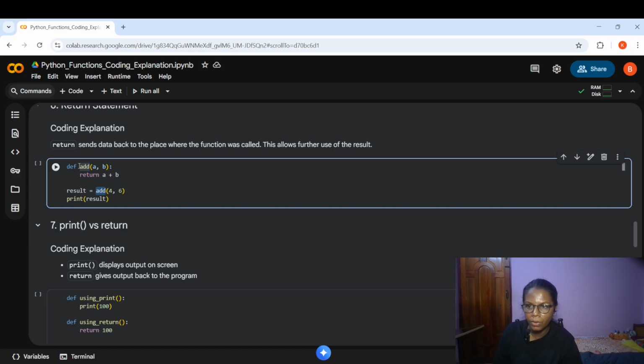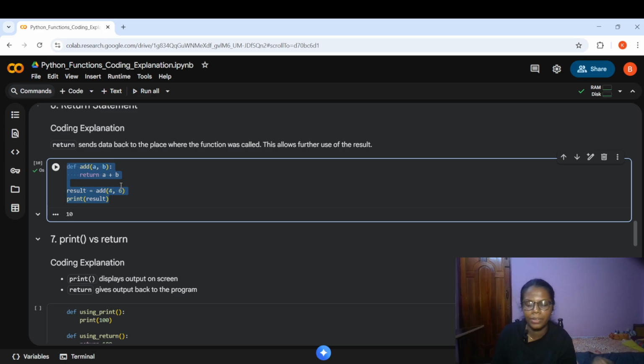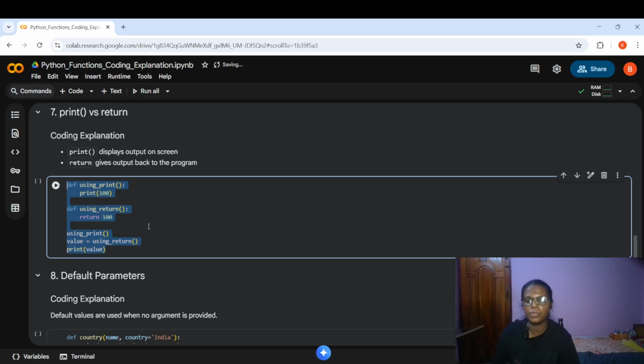So I'm not calling the add here. Instead, I'm using result. Inside print, I'm calling the variable. So the output would be exactly the same. It will do the addition process, but we are using the programming format in a bit different way. So this is for seeing the difference. This coding is for understanding the difference between normal print and return statement in Python.